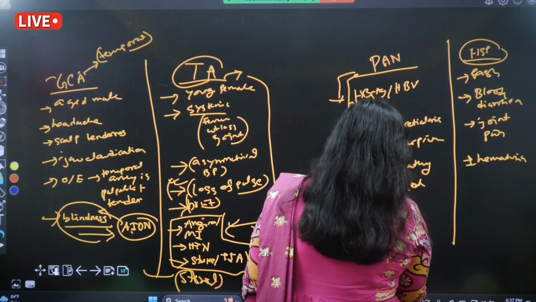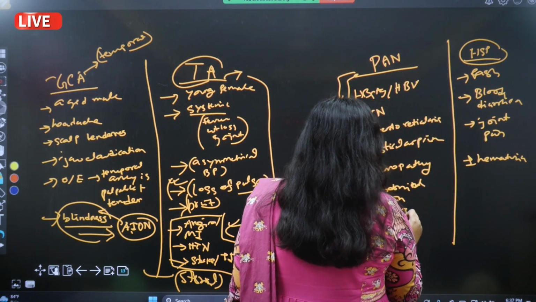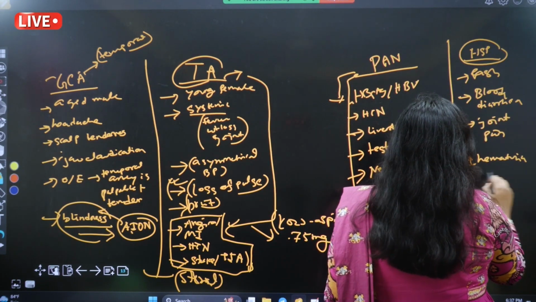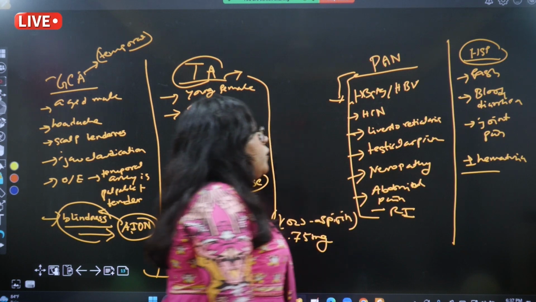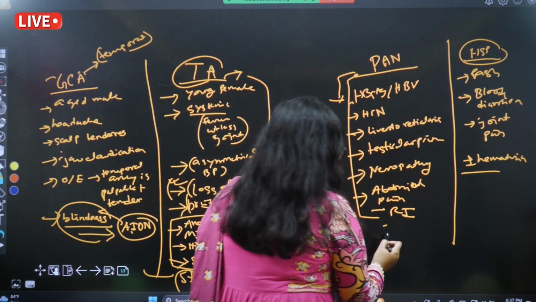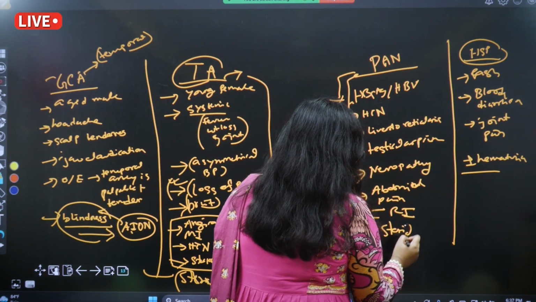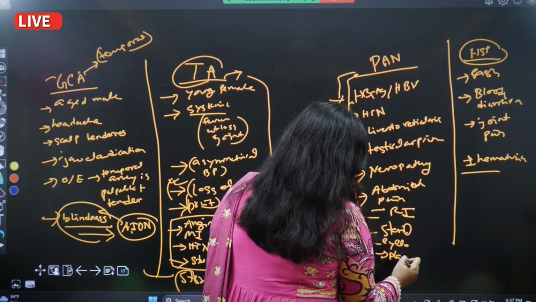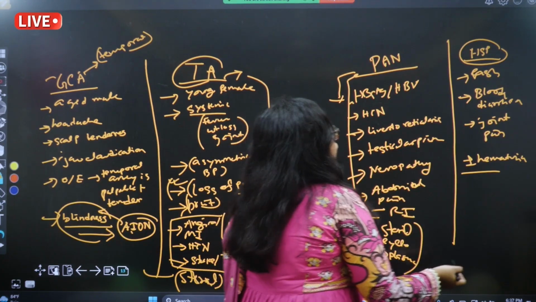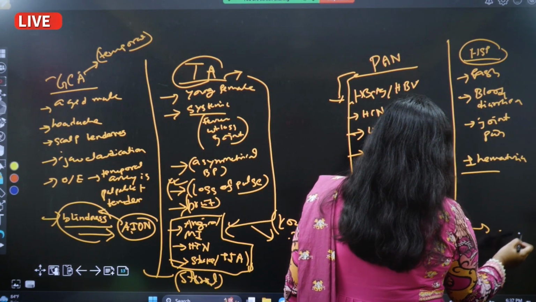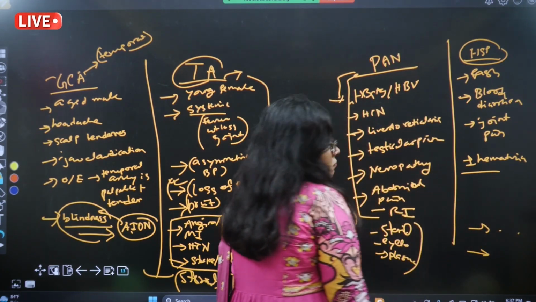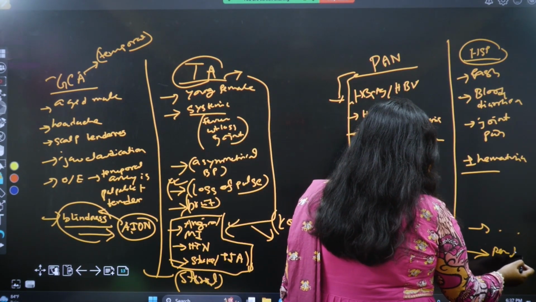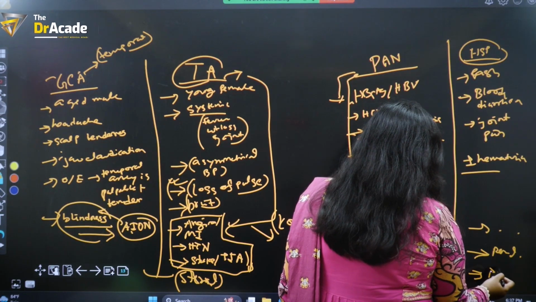In polyarteritis nodosa, renal impairment takes place. Hematuria is not that common. But in Henoch-Schönlein purpura, hematuria is plus minus. So for treatment, for PAN it is again steroids and immunosuppressants, that is cyclophosphamide, and plasma exchange. And for HSP, it is actually symptomatic and supportive, and nothing else is needed. Sometimes prednisolone can be given plus minus, and in extreme cases, plasma exchange.